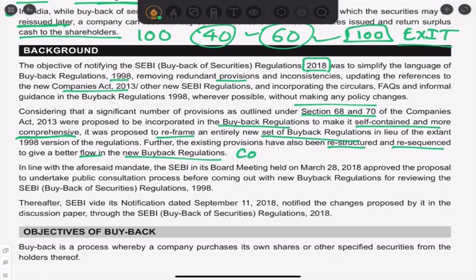So now, as a company secretary, when you want to comply with this, or any company wants to do a buyback, these rules are more friendly and easy to follow. This is what we should know.